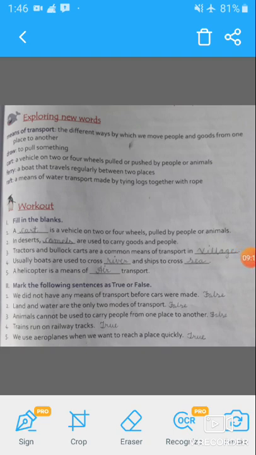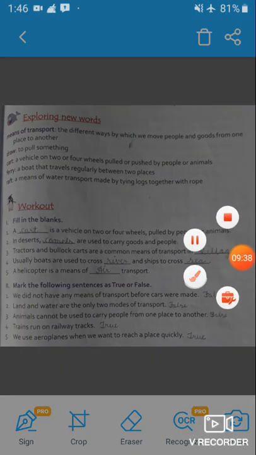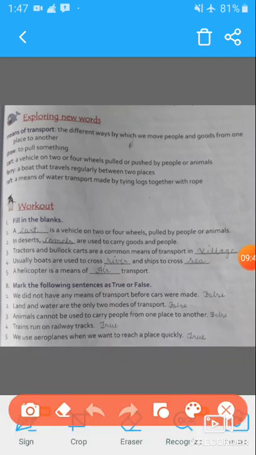So look here, exploring new words. So students, the first word is means of transport. The different ways by which we move people and goods from one place to another are means of transport. Second, draw. It means to pull something. Third, cart. A vehicle on 2 or 4 wheels pulled or pushed by people or animals. Next is ferry, a boat that travels regularly between two places.